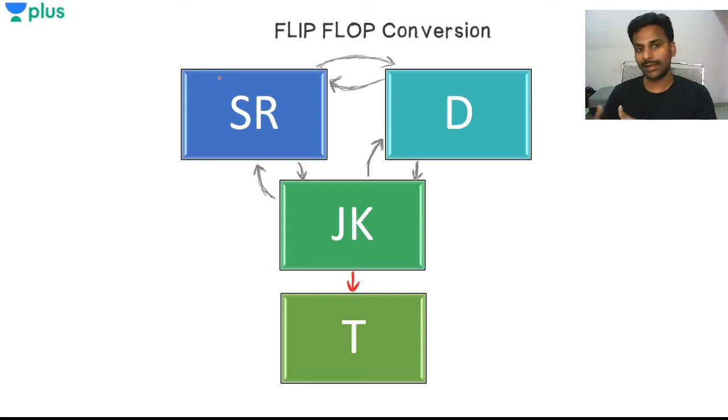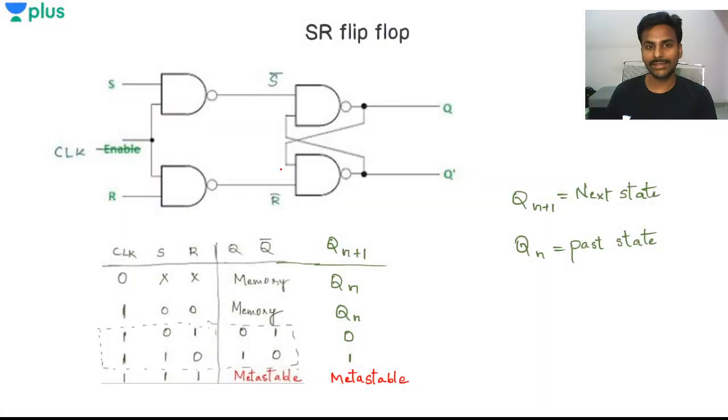So how do we exactly convert this? How do we convert the SR flip-flop to a JK flip-flop? That means, how am I utilizing the SR flip-flop to make it function like a JK flip-flop? If you look at the flip-flop constructions initially, then you will get an understanding. Let's try to see one simple conversion. You will have a lot of questions based on flip-flop conversions in the exams as well. So if I want to convert from SR flip-flop to the JK flip-flop, how do I exactly do that?